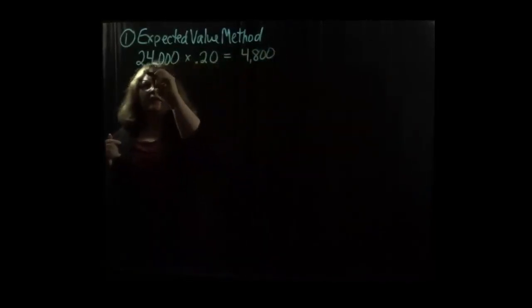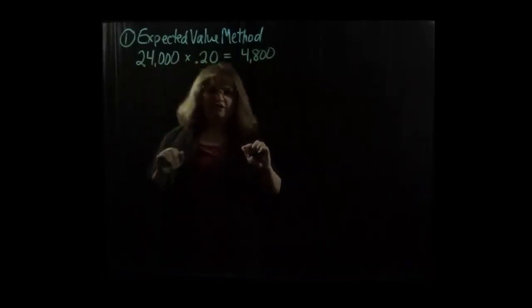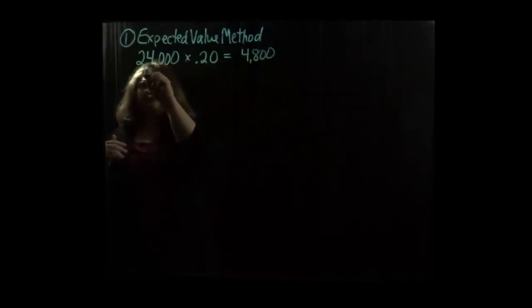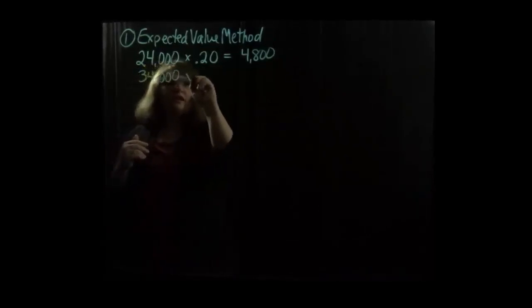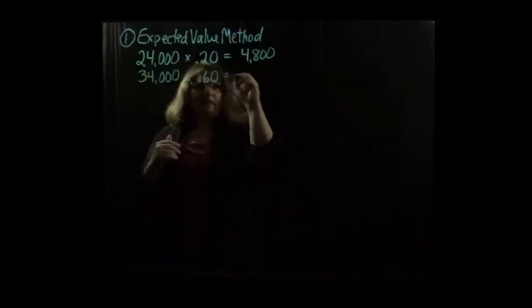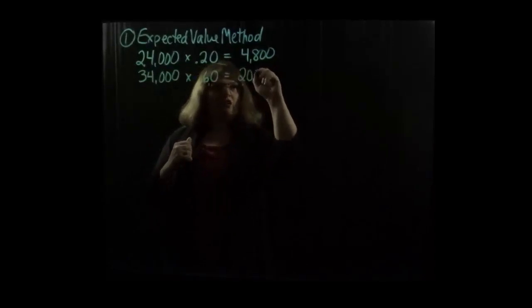The next possible amount would be the $24,000 guaranteed plus the $10,000 bonus that they said there's a 60% chance of them getting. If we add those together, we get $34,000 as the possible amount, and multiplying by a 60% chance gives $20,400.